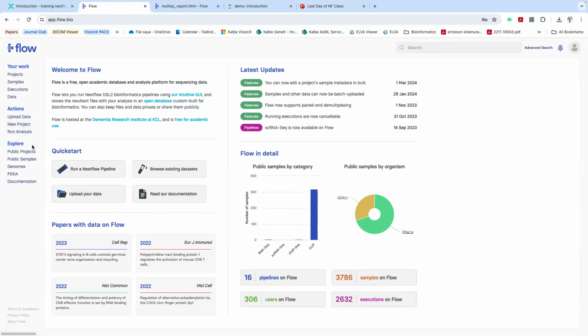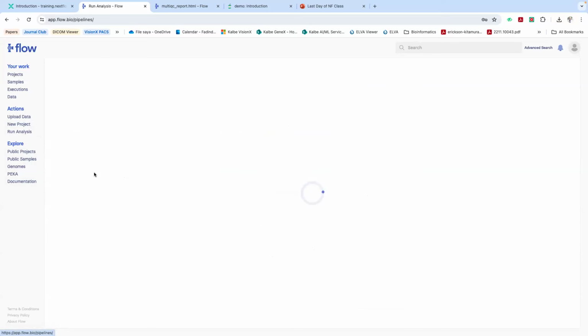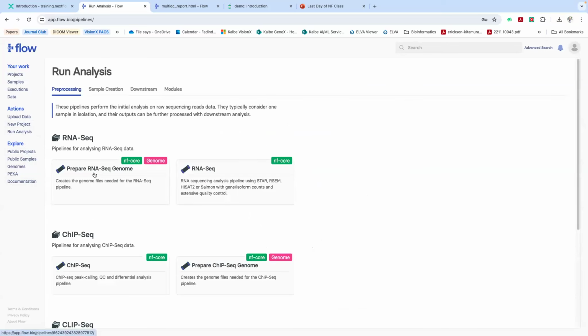On top of that, you can explore public projects that are published on flow.bio. You can also explore public samples, genomes, and the documentation. Okay, so for now, we can move on to the quick start menu. We can click run a Nextflow pipeline.